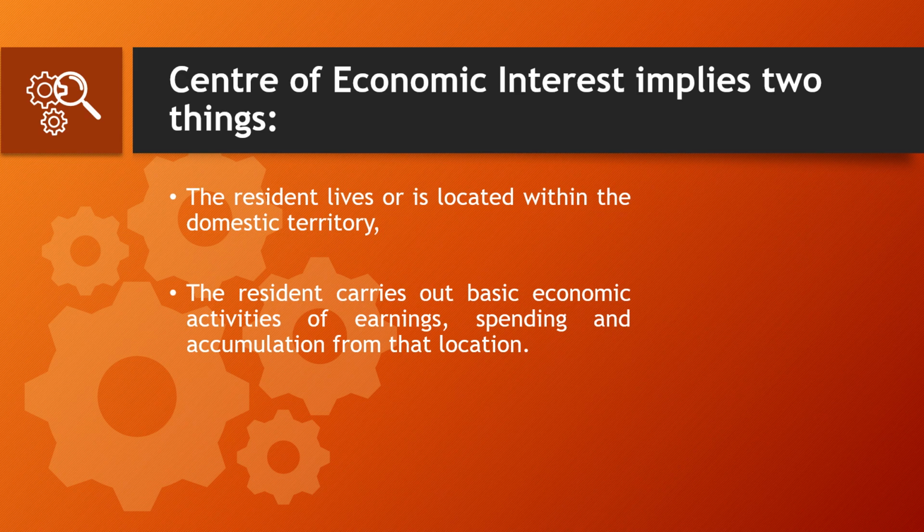Second, the resident carries out basic economic activities of earning, spending and accumulation from that location. Means if I have my business house located in the domestic territory of India and my business is running inside this territory, I have all my earnings, my spendings and whatever I am accumulating for my further expansion of business lying in the same country. So I will become the resident.